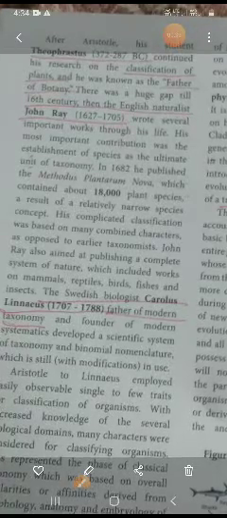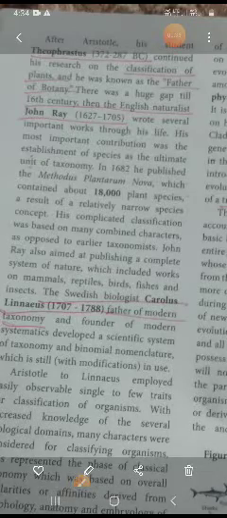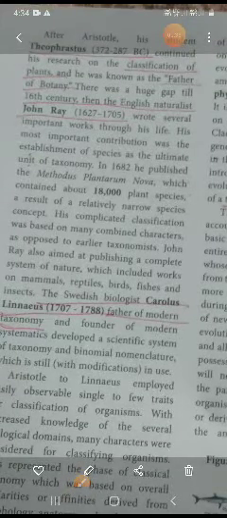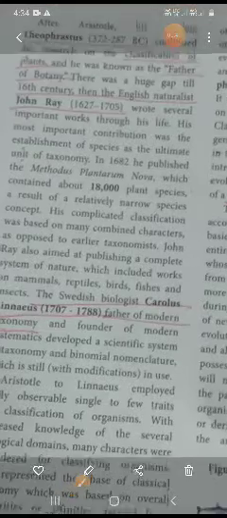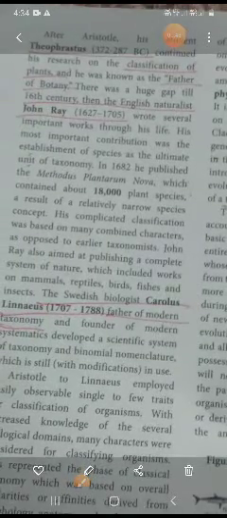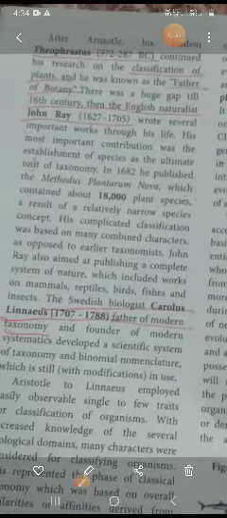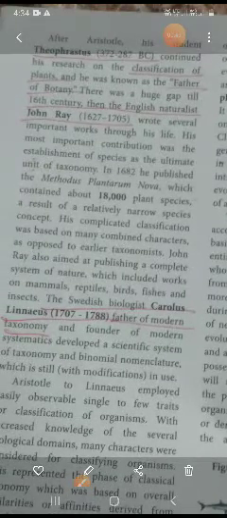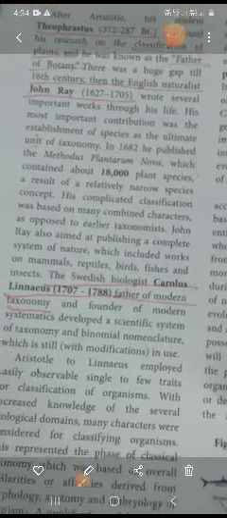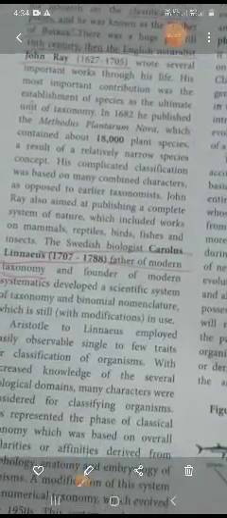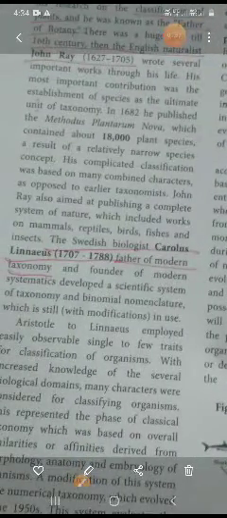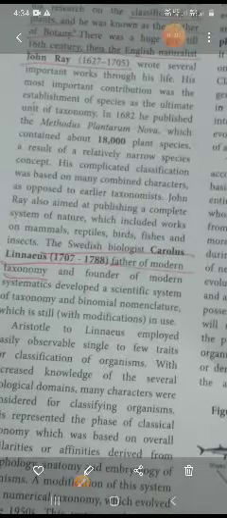And there was a huge gap till the 16th century. Then the English naturalist John Ray wrote several important works through his life. So the next scientist will enter. Who is that? He wrote Methodus Plantarum Nova, which also contributed, and it contains about 18,000 plant species. As a result, it is a narrow species concept only, and a complicated classification based on many combined or opposed characters, as in the earlier taxonomy days.